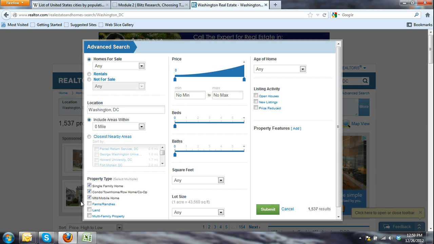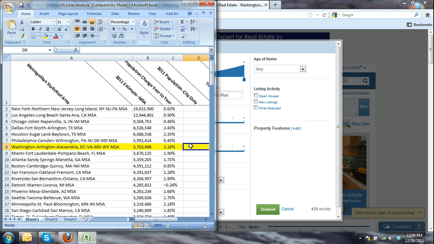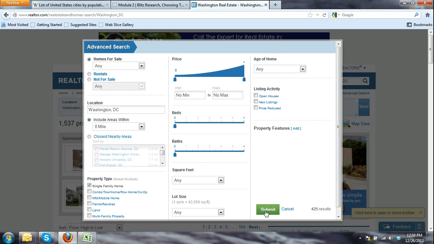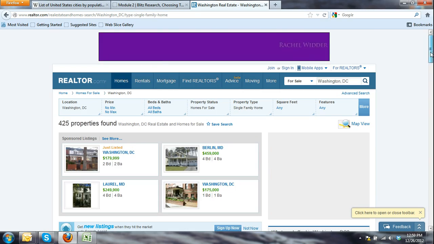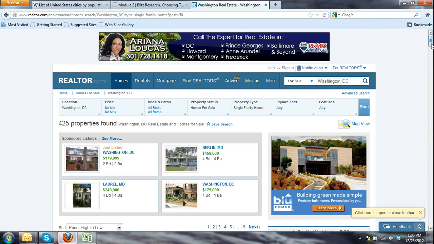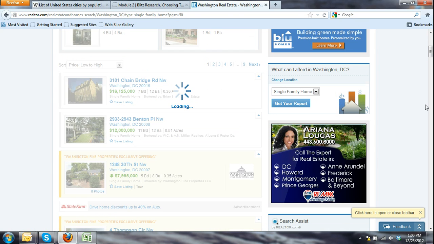Again, go back into the data. We want to unclick these two. That gives 425, and then check the foreclosures. It's 0, that's okay. So just put 425 and 0. Then we go back to this page, hit submit, go down and do 50 results, and go from low to high.